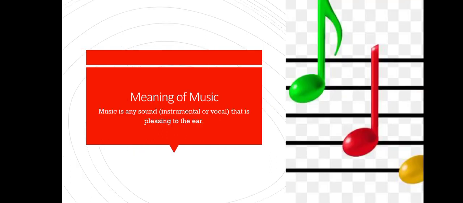So first, we are going to look at the meaning of music. Music, as I've just said, you can hear it from anywhere. You can have it within yourself. So, music is any sound, either instrumental or vocal, that is pleasing to the ear. So, we don't want things that are not pleasing to the ear. Everything that you hear and that's pleasing to your ear, that makes you feel good, that's music. It can either be played by someone on a guitar, keyboard, organ, whatever. Someone can be singing, or you can be singing it inside yourself. That's music because it's pleasing to your ear.